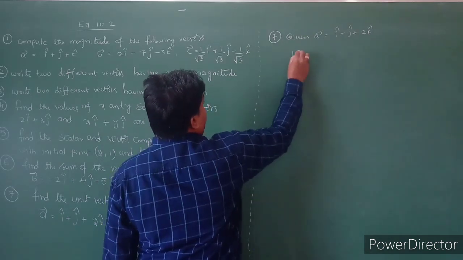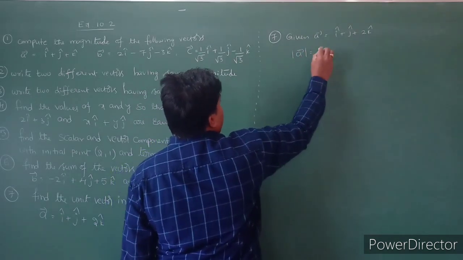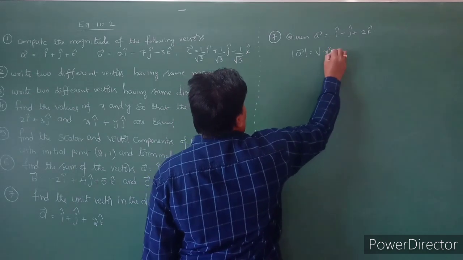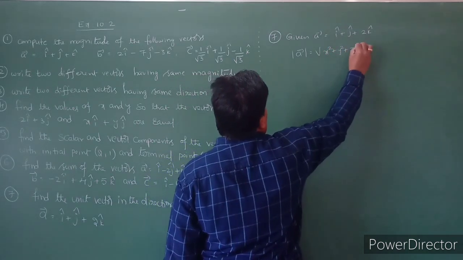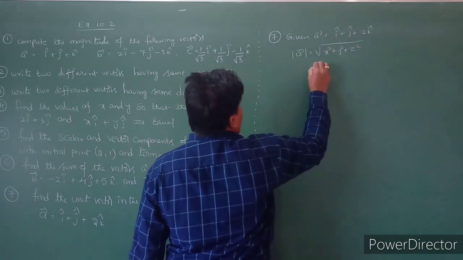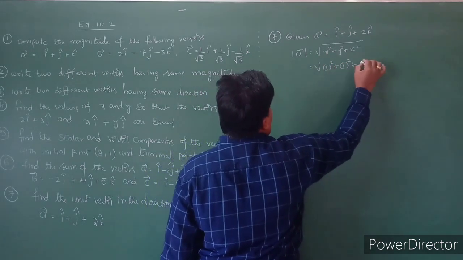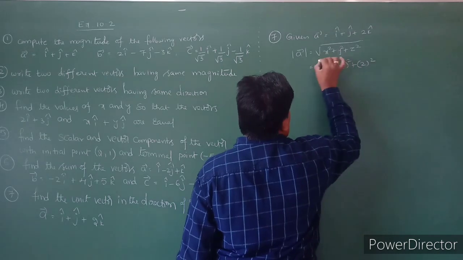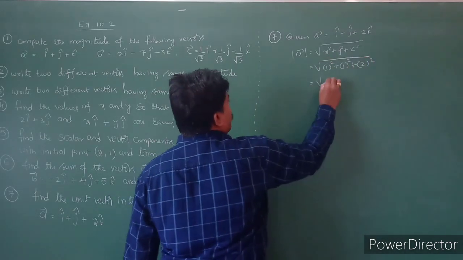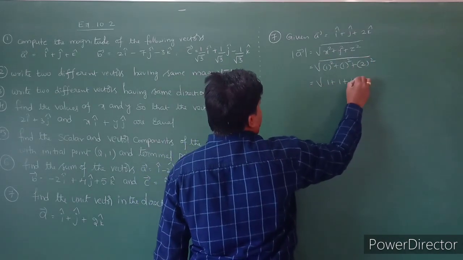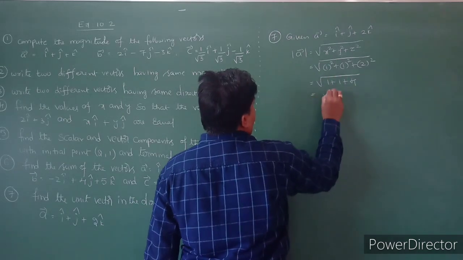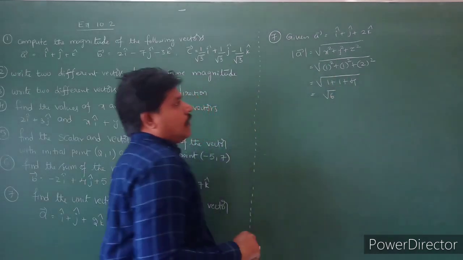First we have to calculate that mod a bar. So mod a bar is root of x square plus y square plus z square. So that is equal to root of 1 square plus 1 square plus 2 square. So what happens, square root of 1 plus 1 plus 4. So that is equal to root 6, mod a.